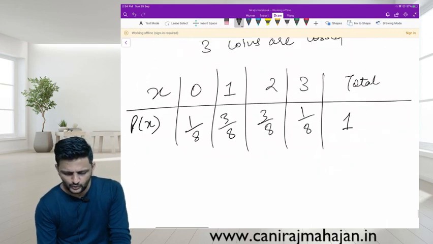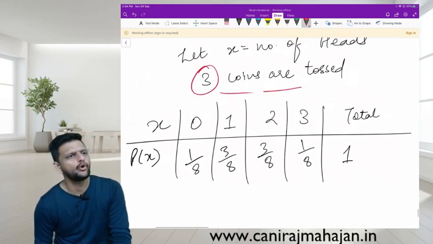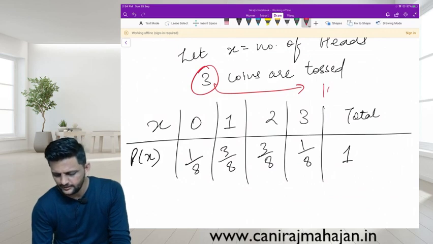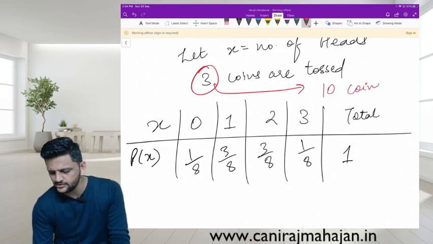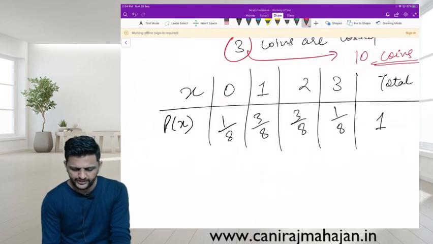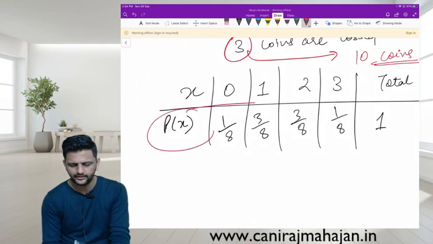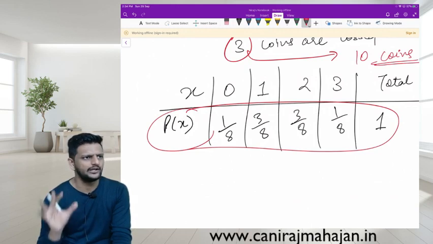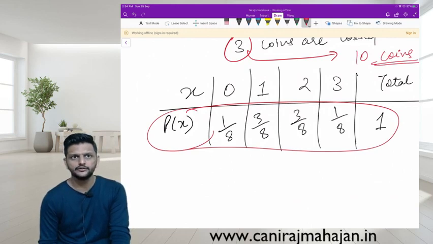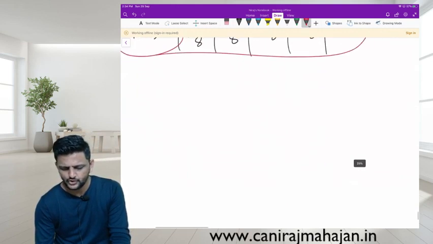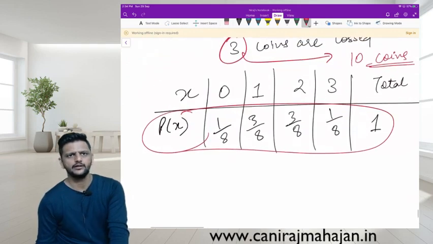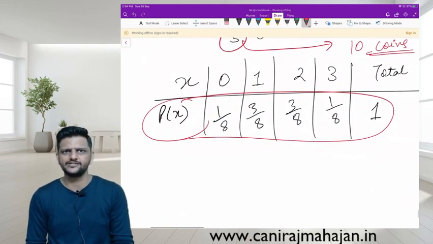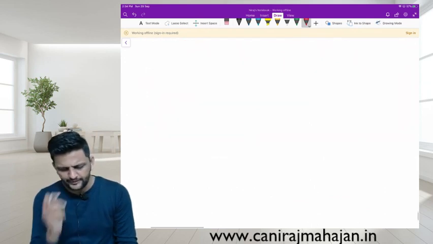But when we do the same thing for 4 or 5 or even 10 coins, we will not be able to finish this entire table. Why? Because we don't have the sample space. Understood? So what do we do? Theoretically, assuming certain frequencies will be repeated. So tell me the types.